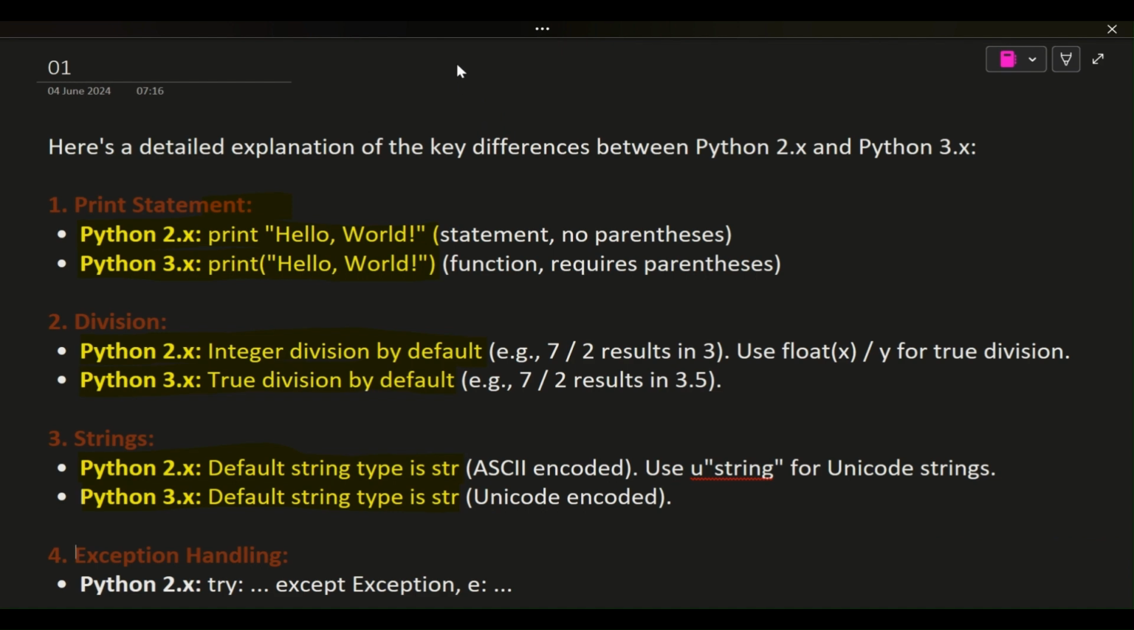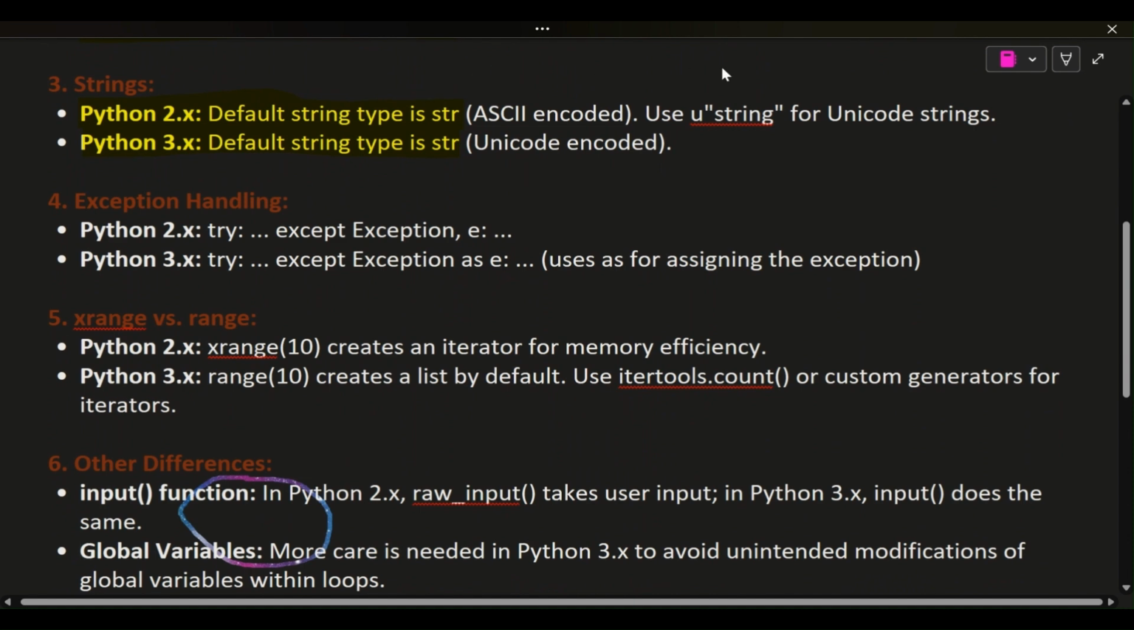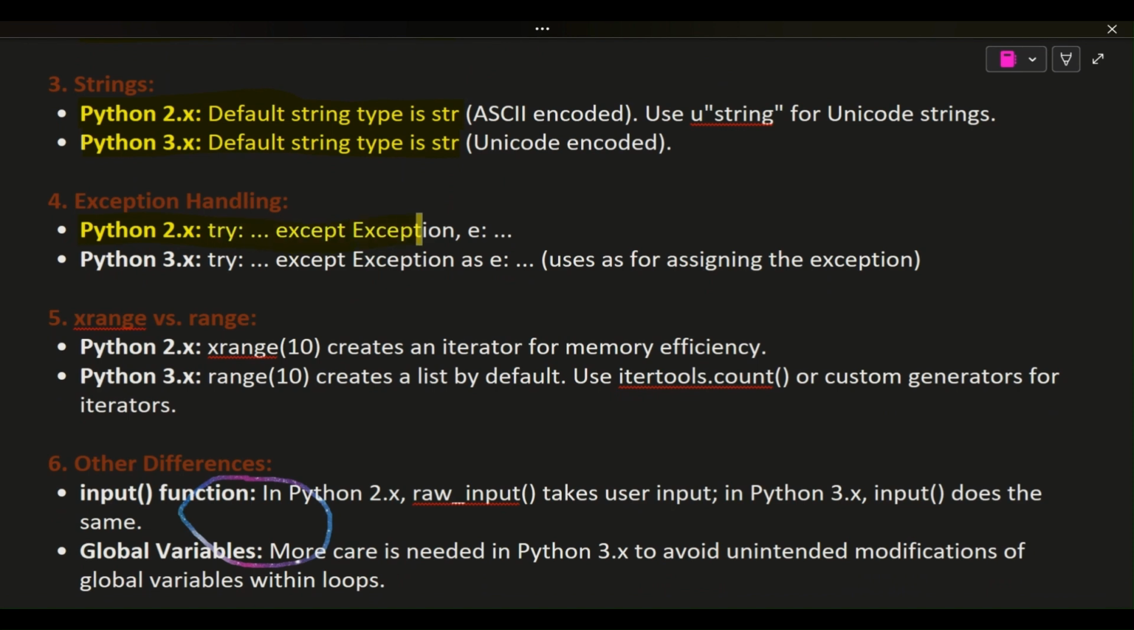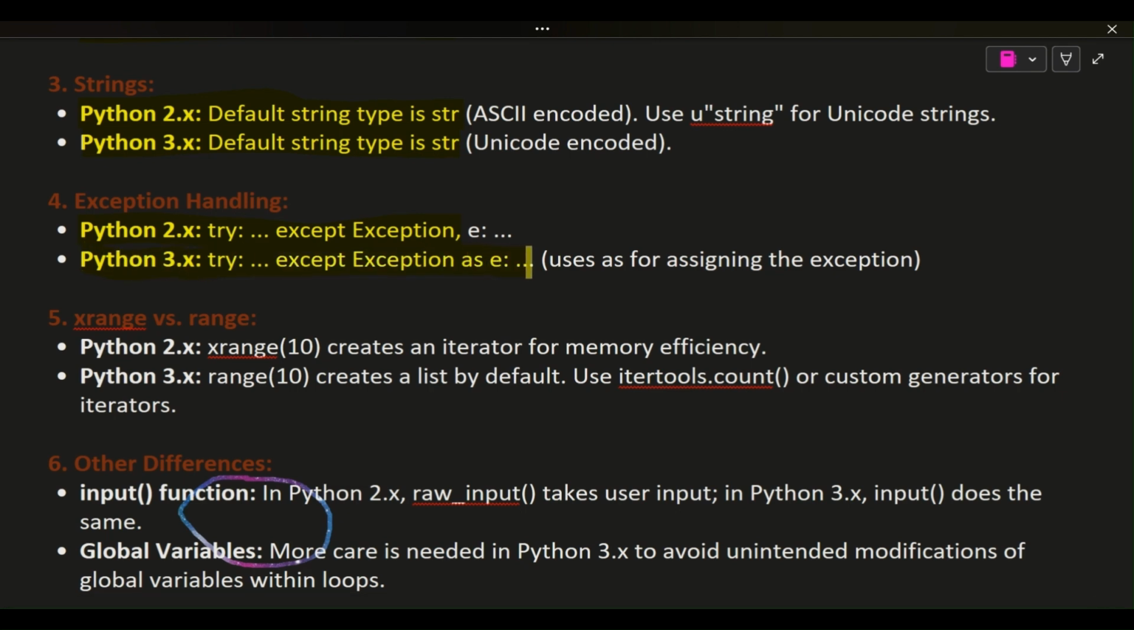4. Exception handling. Python 2.x: try, except Exception, e. Python 3.x: try, except Exception as e. Uses as for assigning the exception. 5. Range versus xrange. Python 2.x: xrange(10) creates an iterator for memory efficiency. Python 3.x: range(10) creates a list by default. Use itertools.count or custom generators for iterators.